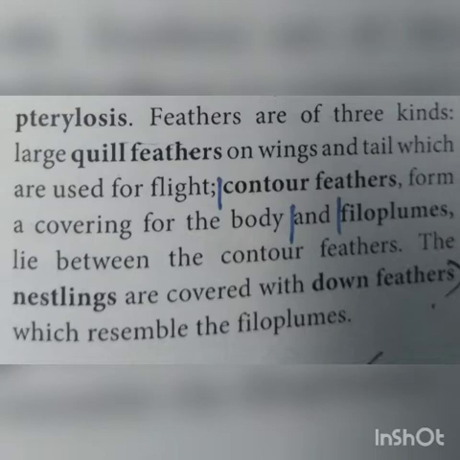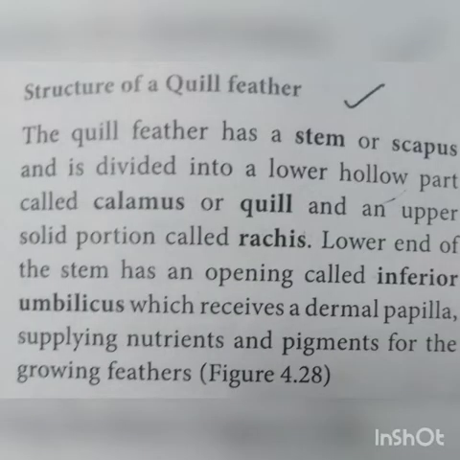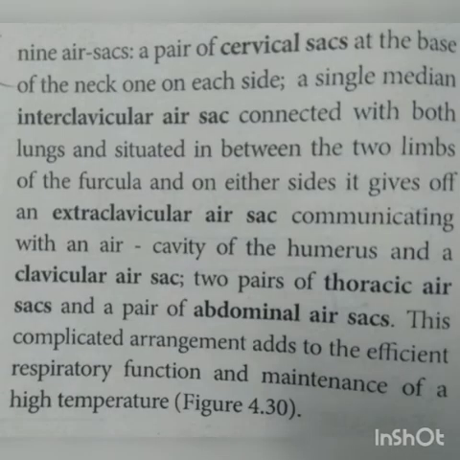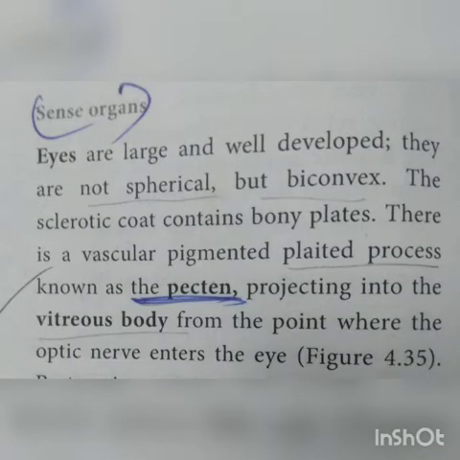Different types of feathers, structure of quill feather, and then flight muscles. What are the various types of flight muscles? And then how many air sacs are found in pigeon, and what is meant by pecten. So these are the different types of 2 marks and 3 marks found in this lesson, right?